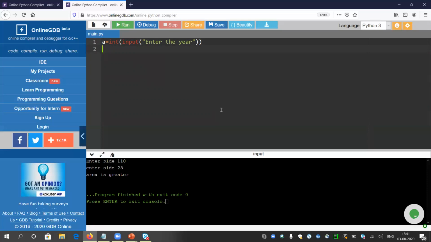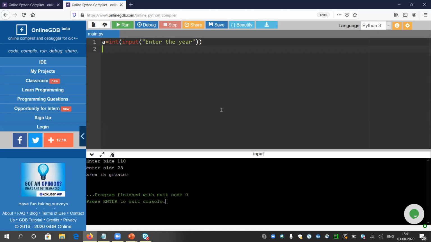I know there is some more logic behind leap year, but I'm not going into that. You can find those problems in my exercise. You can solve those problems at that time. If you are not able to do that, I can provide you the solution as well. But for the time being, I am concentrating only on the simple logic. If the year is divisible by 4, then it is a leap year. If it is not, then it is not a leap year.